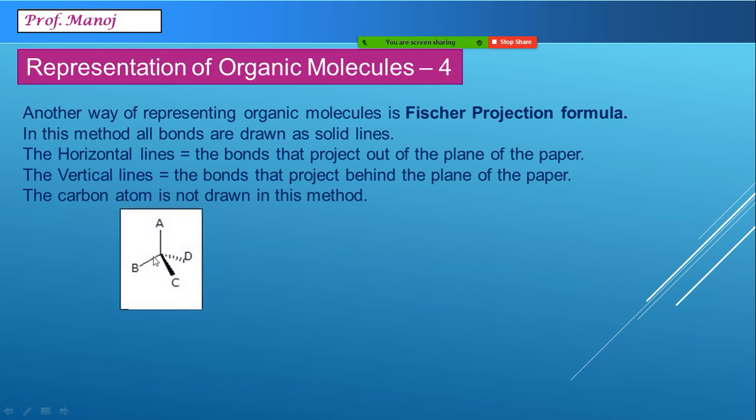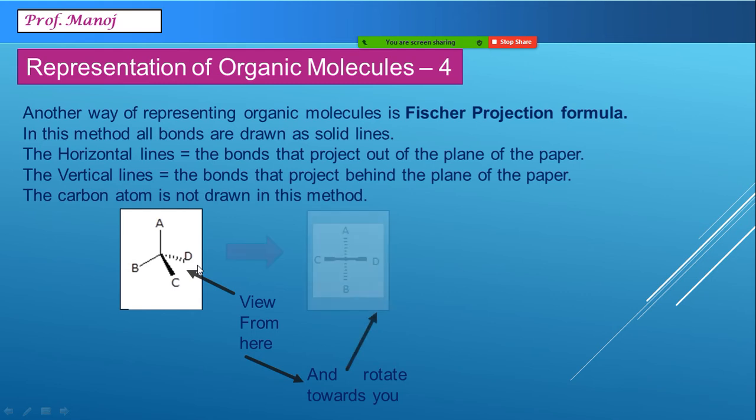Imagine this is a molecule given to us. In the center here, there is a carbon atom connected with four groups A, B, C, and D. Now, what we do is we have to visualize the molecule from the angle of C and D. So, from here, we visualize the molecule, rotate it towards our left hand side or towards us.